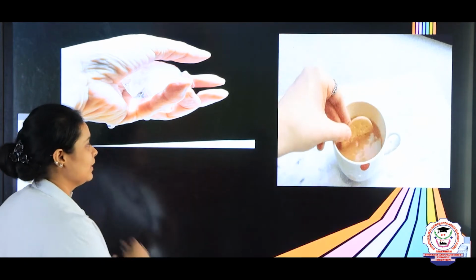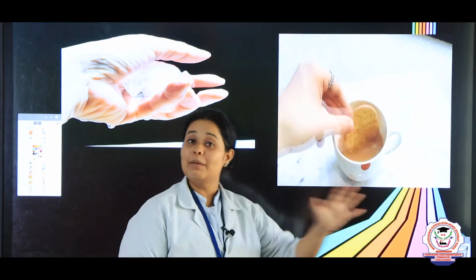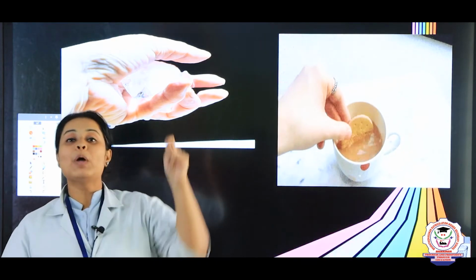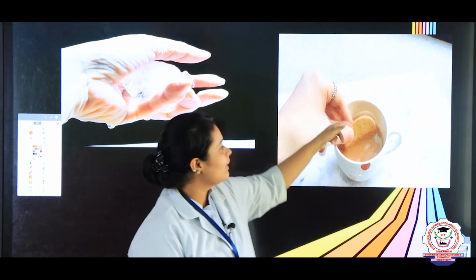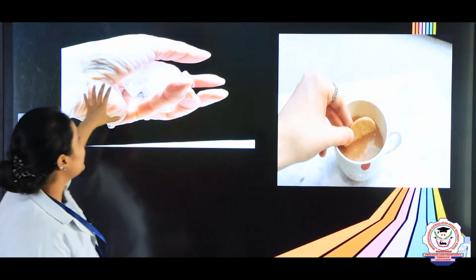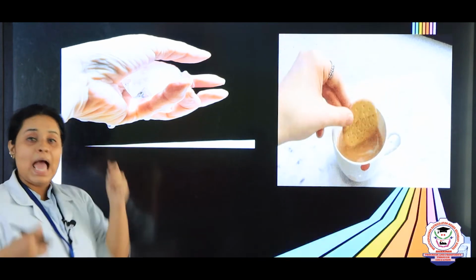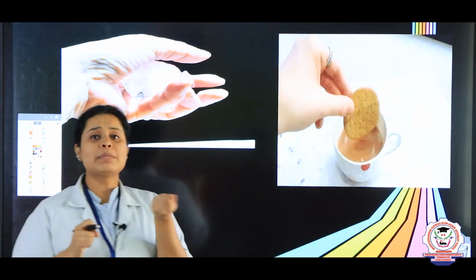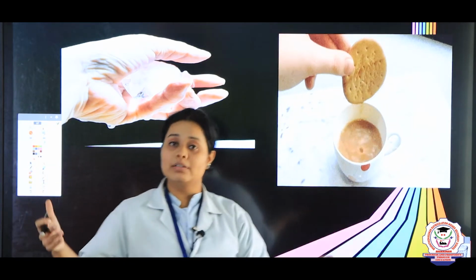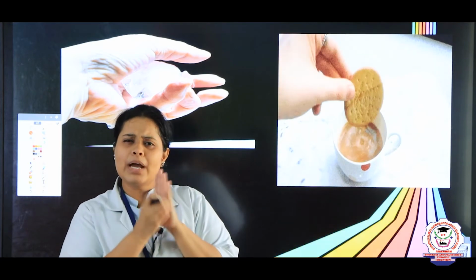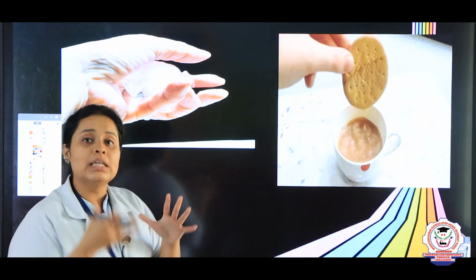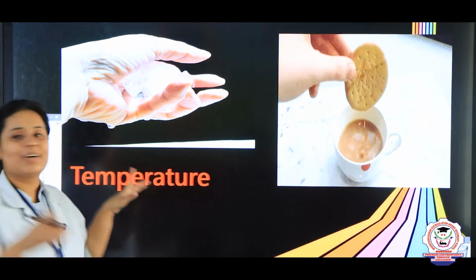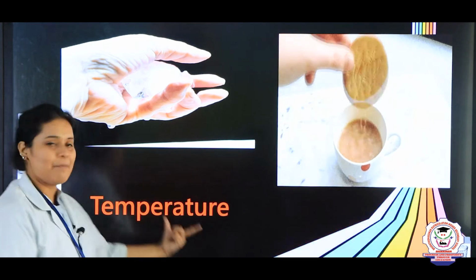As you can see over here children, when you are taking a hot cup of coffee and you dip your biscuit inside that, you will see that it becomes very loose, right? Because it's very hot. Same way, when you are taking an ice cube and you hold it in your hand, you can just keep it only for some time, right? You cannot keep it for long hours because it will be some kind of too high coldness. So, the topic which we are going to see today is about temperature.